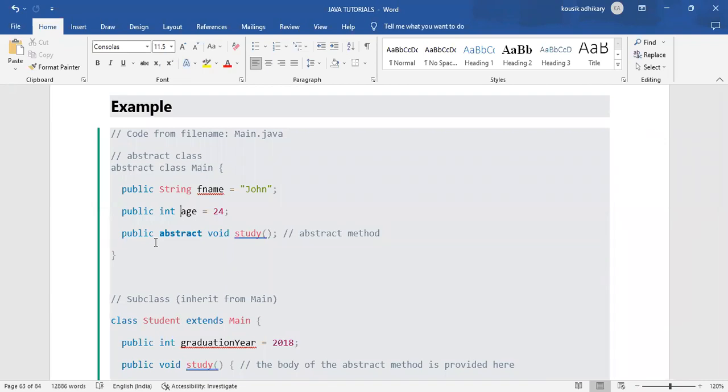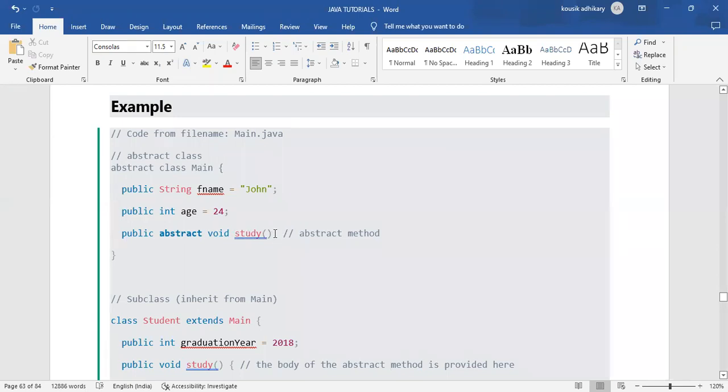that abstract keyword. Like a normal method, we create it, but before creating that method we need to declare the abstract keyword. Here, public abstract void, because the return type is void, that means it will not return anything, and the name of that method is study.